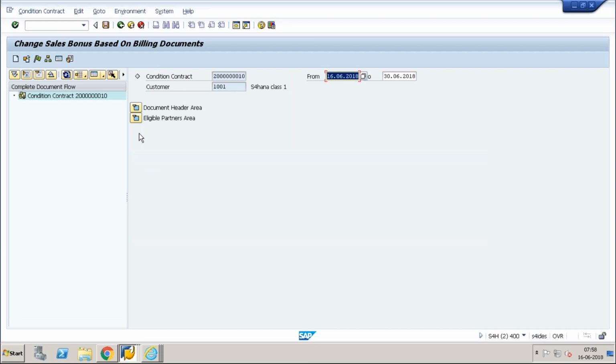We have not seen the configuration to that level. We are only at the condition contract level, with some basic understanding, and then the CCM contract type creation and status profile. We have a lot of things, so can we continue or take it tomorrow?